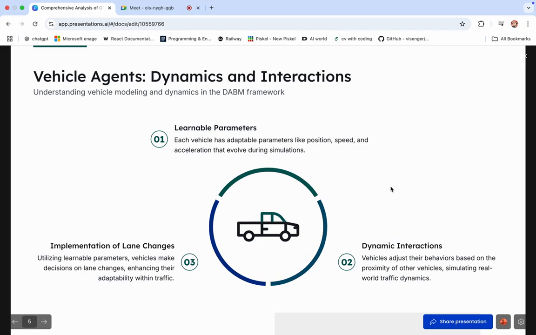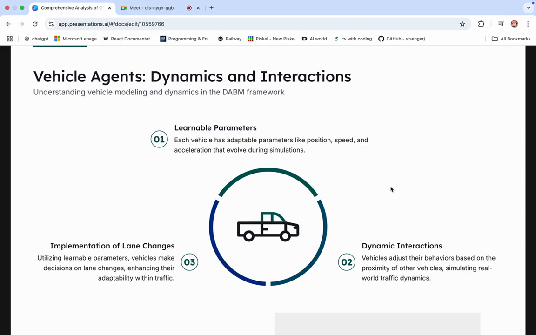Our vehicle agent used in the DABM framework has a few learnable parameters, a few constant parameters, and a few interaction parameters. The learnable parameters include position, speed, and acceleration. Position means the position of that vehicle at a given time on the road. Second, the speed of that vehicle at a given time on the road, and at that time the acceleration. For example, if the vehicle is near another vehicle, the acceleration should be negative, or if there is a lot of empty space, then it should accelerate in order to save time. Then the position and speed will also change based on the acceleration.